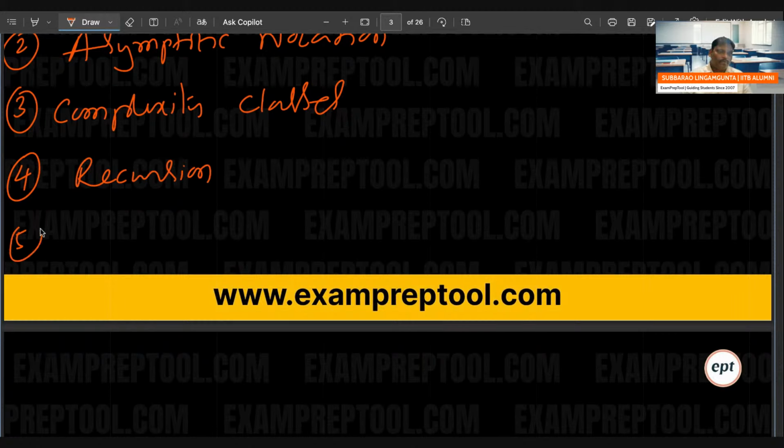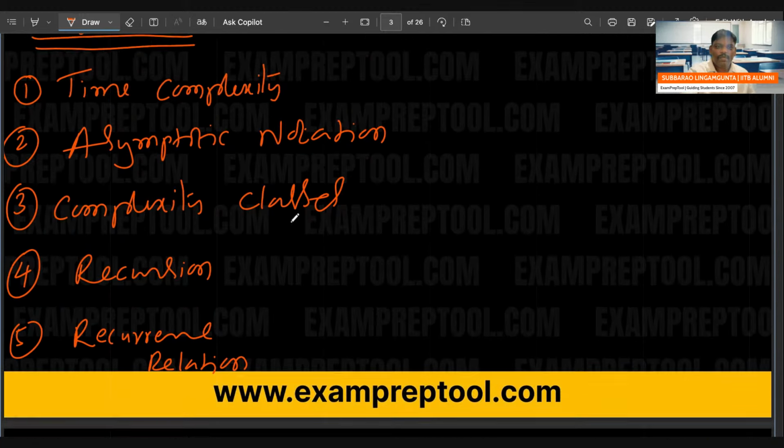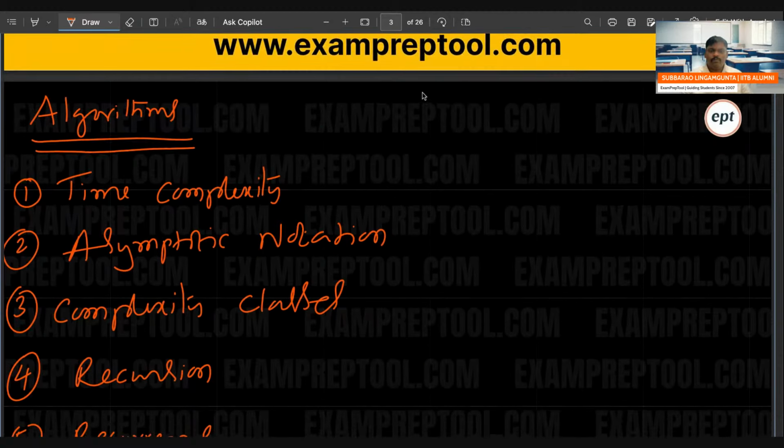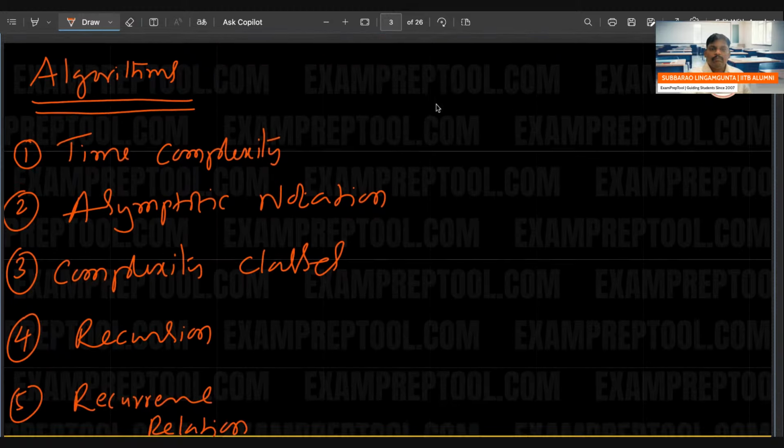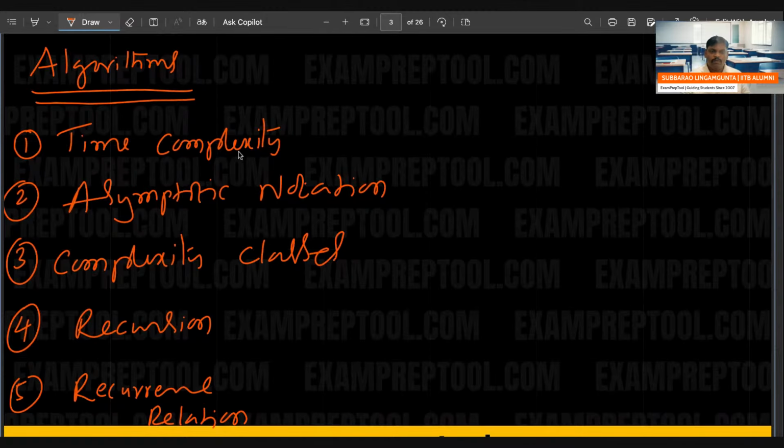Fifth one, recurrence relation. Sixth one, recurrence relation solving.